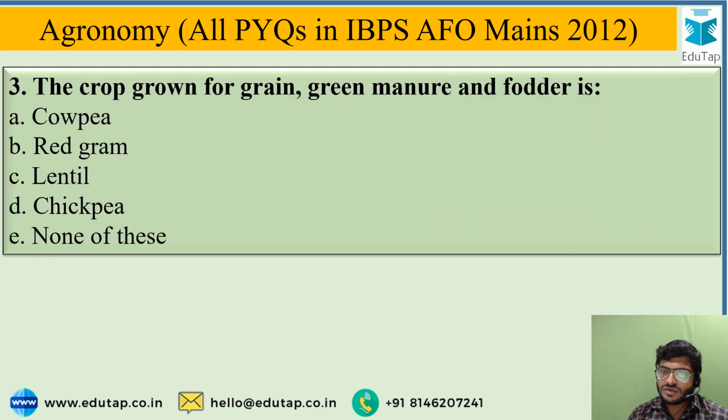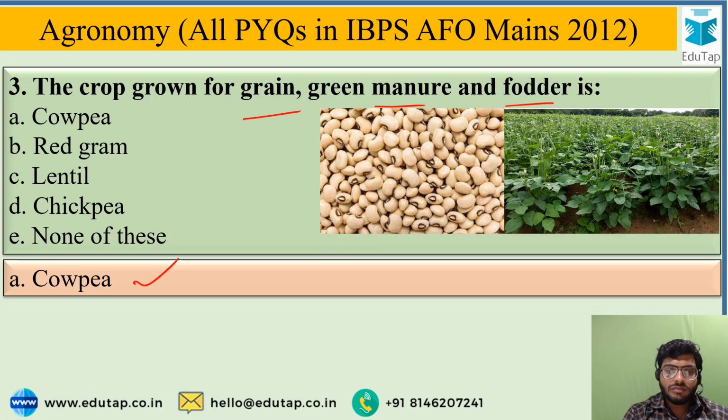So the third question asked in the AFO mains 2012 is: the crop grown for grain, green manure and fodder is. From the given options, the correct answer is cowpea. Cowpea is the crop grown for grain, green manure and fodder purpose.